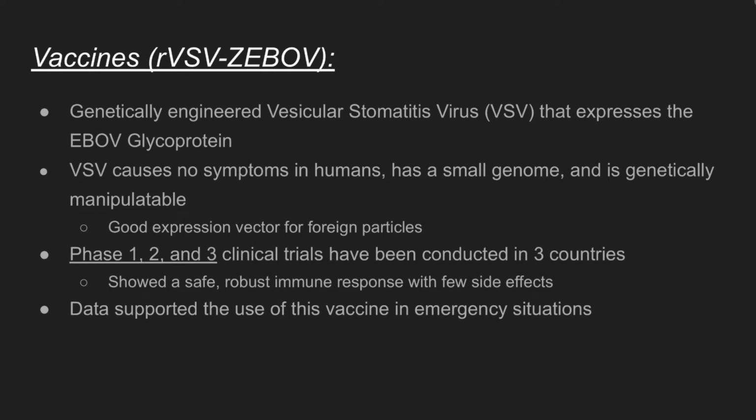The first vaccine that was developed is a genetically engineered vesicular stomatitis virus, which is an animal virus primarily found in cattle, and VSV is used to express the EBOV glycoprotein. VSV causes no symptoms in humans. It has a small genome and it's genetically manipulatable, which makes it a good expression vector for foreign particles such as Ebola.